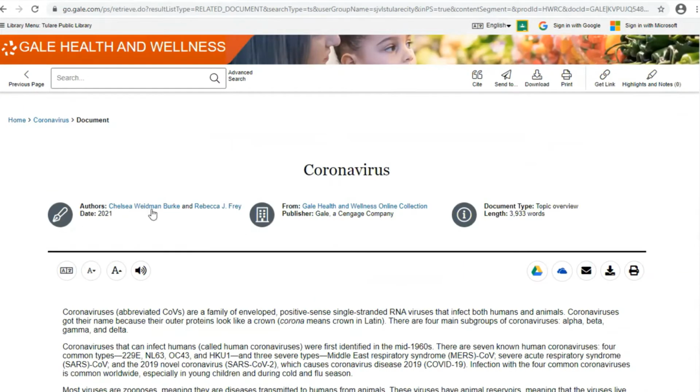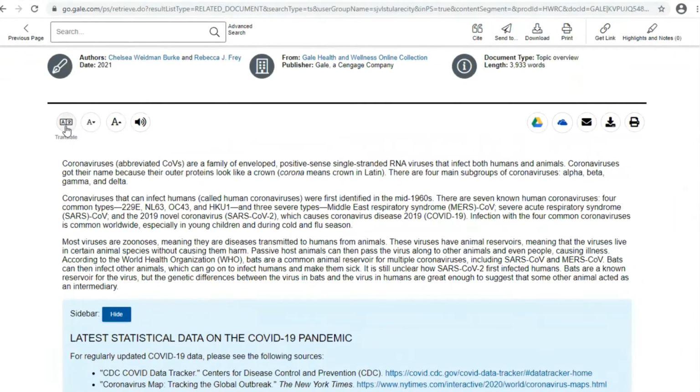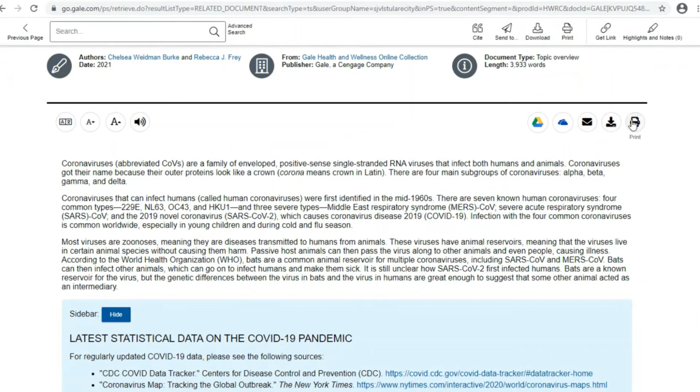It gets you the authors here, as well as where it's from, the information, the document type and the length, as well as you have your standard translate. You could decrease the font or increase it, or you can listen to it being read to you, as well as you have the options to send to your Google Drive, your Microsoft OneDrive. You can email it to someone or yourself. You can download it or you can print it. So here you have the article.